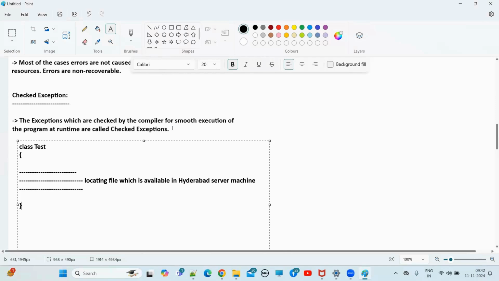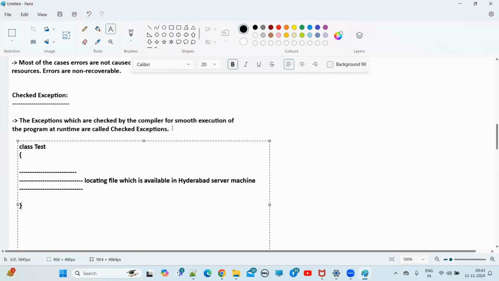Here most of the people are saying compile time exceptions and runtime exceptions. There is no term called compile time exceptions, guys. All the exceptions are raised at runtime only. Most of the people are saying there are compile time exceptions and runtime exceptions. Exception means runtime. There is no term called compile time exception. Clear, everyone? Yes, sir.